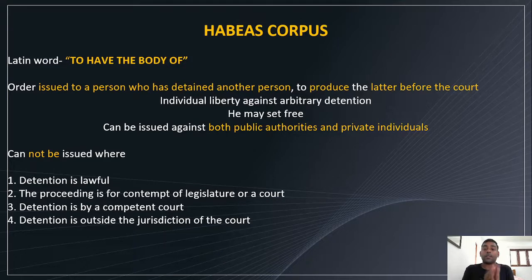Habeas corpus means to have the body of. It is issued by the Supreme Court or High Court to a person who has detained another person unlawfully, to produce the detained person before the court. It's to secure individual liberty against arbitrary detention. He or she may be set free. It can be issued against both public and private authorities. And we have seen the situations in which we cannot issue it: when the detention is lawful, when the proceeding is for contempt of court or legislature, and when it is outside the jurisdiction. So moving on.